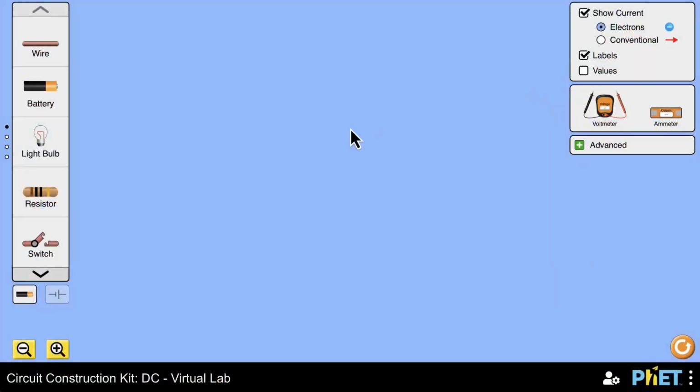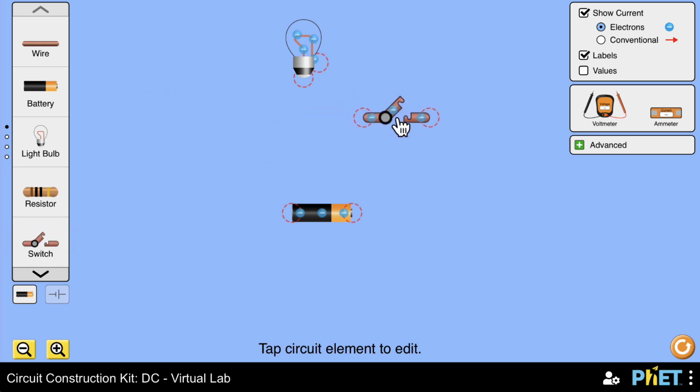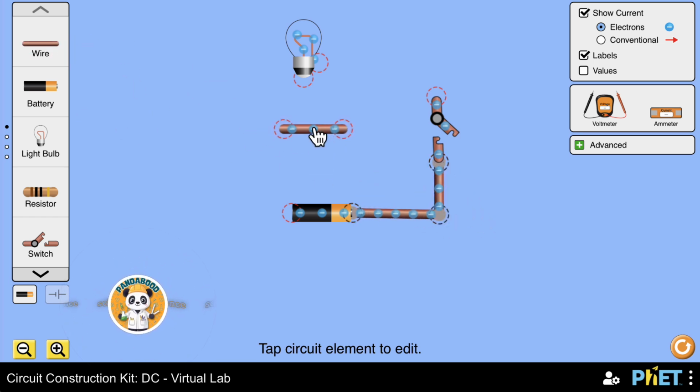For electricity to flow, we first need an energy source, which in our case is a battery. This battery provides us with electricity. Let's connect this battery to power a light bulb. We need a switch, which is used to turn the light on and off. And of course, we need wires to connect all these parts together. Let's connect the battery to the switch and then to the light bulb.